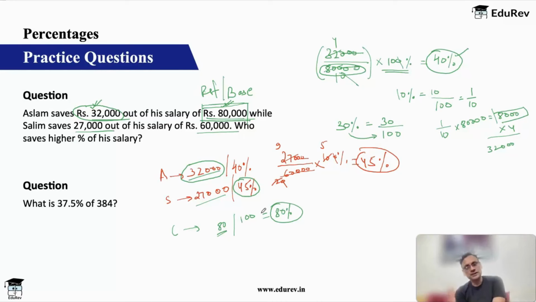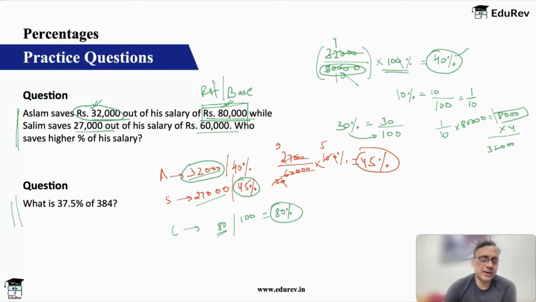So that is how basically you will be doing this percentage calculation. I hope we are good till here. Then, here we had an amount and we had to calculate the percentage. This next question is the reverse. We have a percentage and we have to calculate an amount.